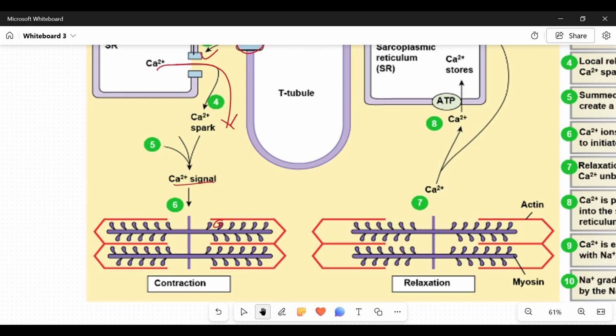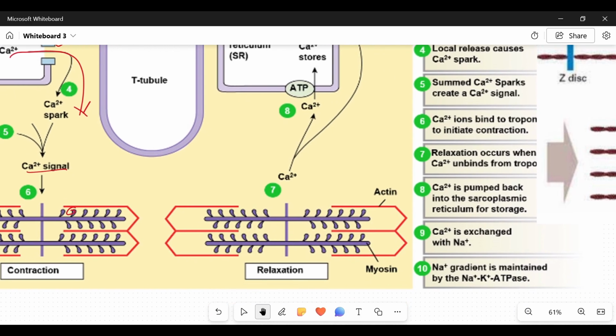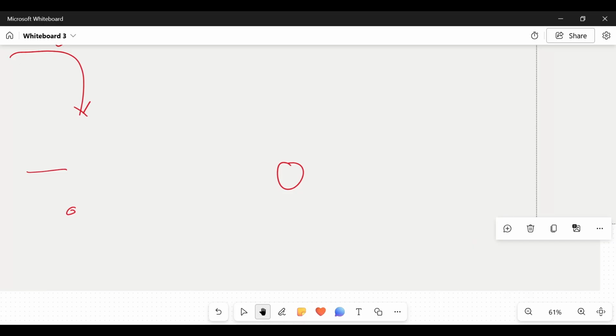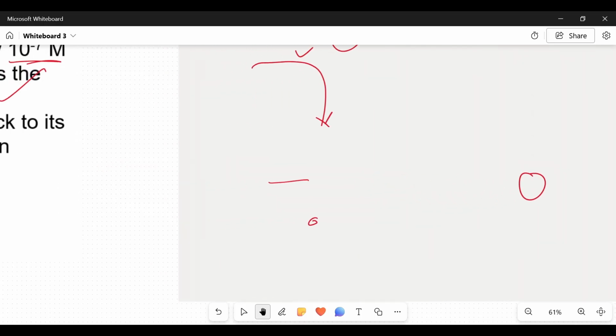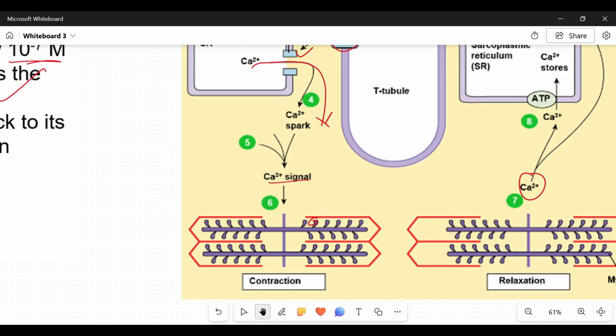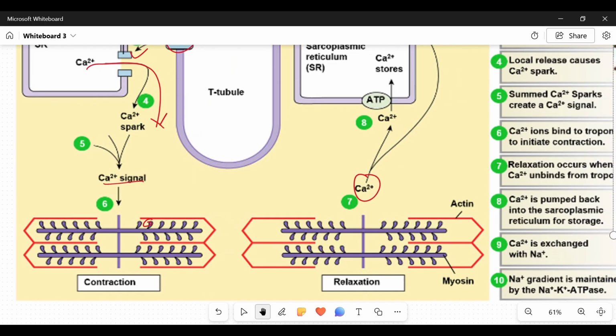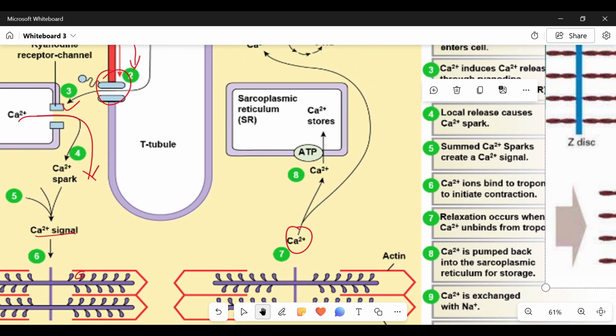Alright, now as soon as this happens and the muscle is prepared to relax, these calcium ions have to be removed. So we have learned that the calcium ion concentration would drop below a particular concentration level. When that happens, calcium ions will be actively pumped back in two ways.